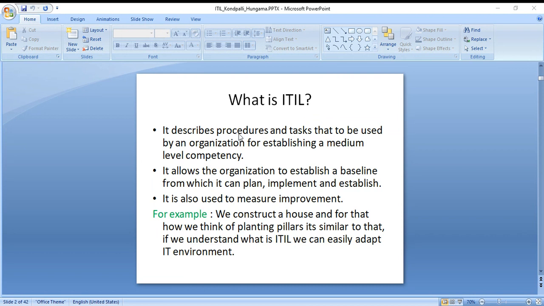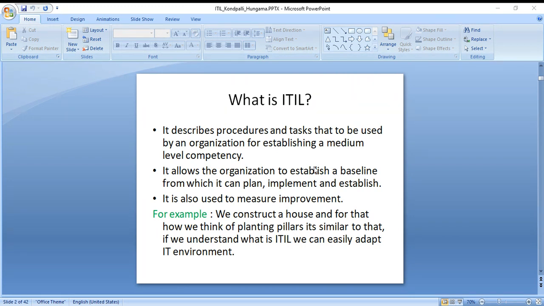ITIL describes procedures and tasks to be used by an organization for establishing a medium level competency. You just remember this example and automatically you will understand these 3 points. It allows the organization to establish a baseline from which it can plan, implement, and establish. So you're planting pillars, above that you will implement, and you will establish your building.